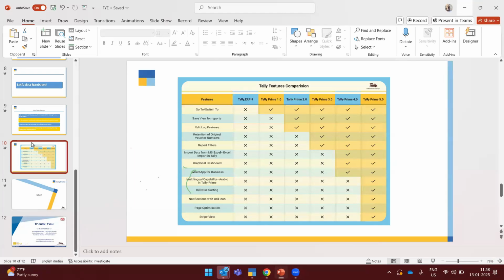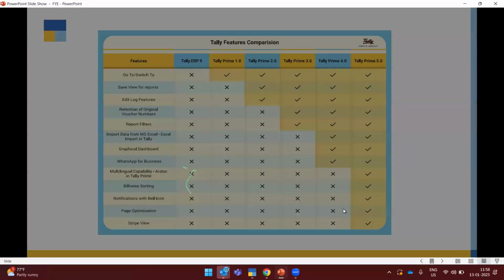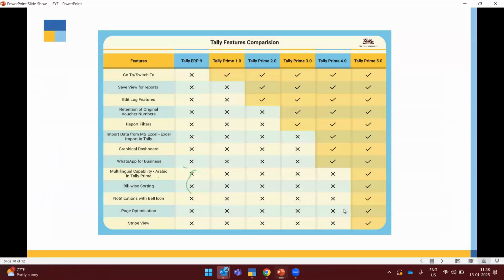And also, this is the comparison, where if you have Tally ERP 9, or you may have TallyPrime 1.0 or other versions 3.0, 4.0, or 5.0.